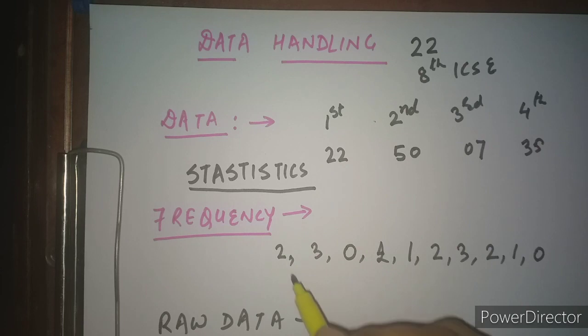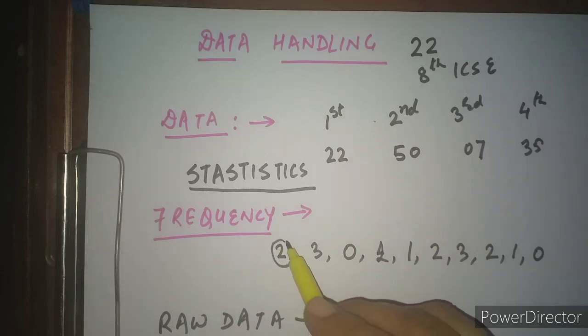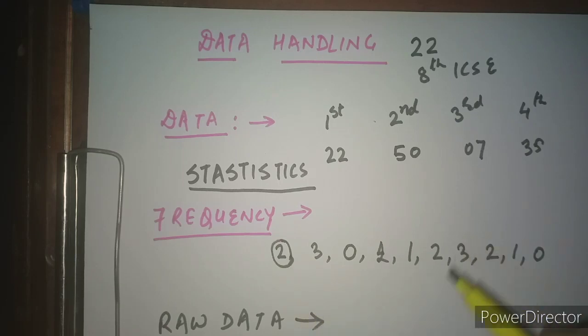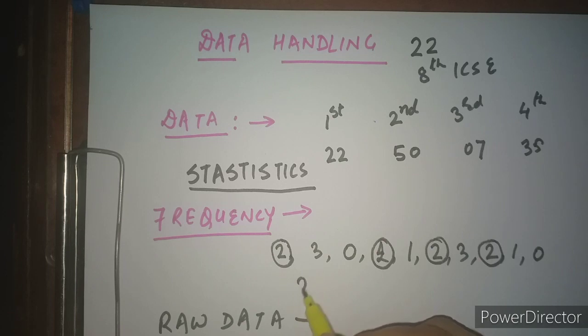Now suppose we talk about 2 children in a family. How many families have 2 children? 1, then 2, the third family, and the fourth family. So 2 is coming 4 times.